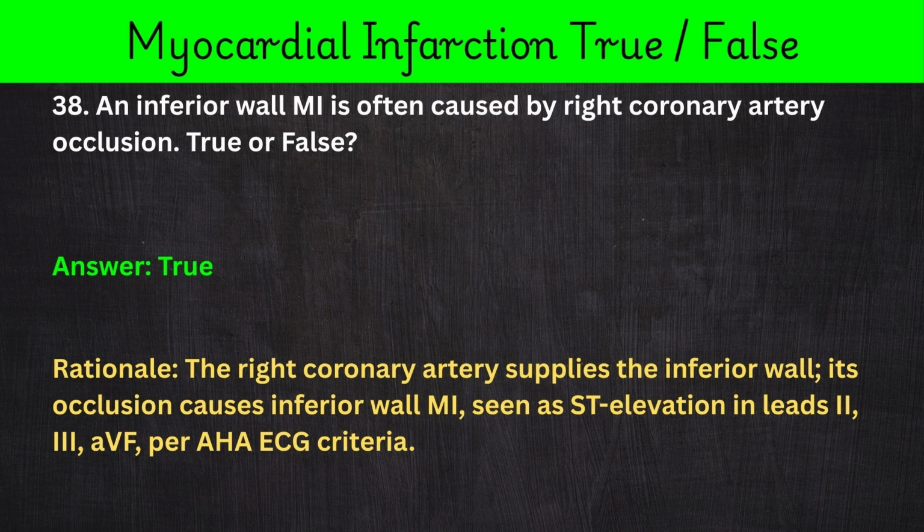38. An inferior wall MI is often caused by right coronary artery occlusion. True or false? Answer: true. Rationale: the right coronary artery supplies the inferior wall. Its occlusion causes inferior wall MI, seen as ST elevation in leads II, III, aVF, per AHA ECG criteria.